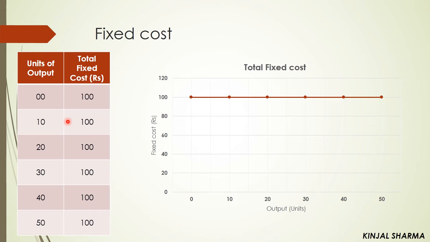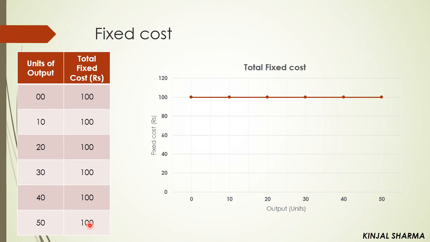Now let us understand it with the help of an example. Here units of output is given and total fixed cost is given. Units of output means the production units. Whether you produce 0 units, then also your total fixed cost is 100. If you produce 10 units, then also your fixed cost is 100.